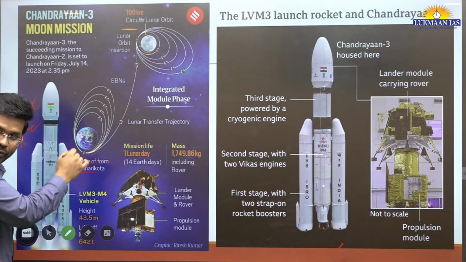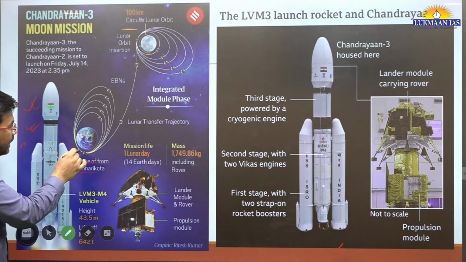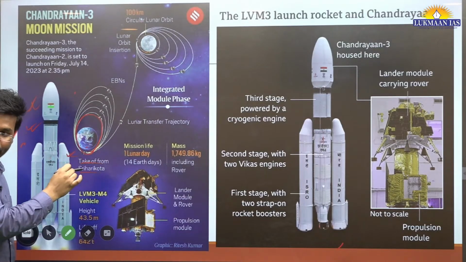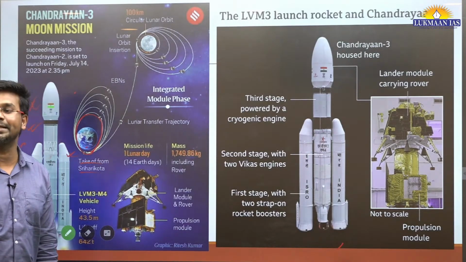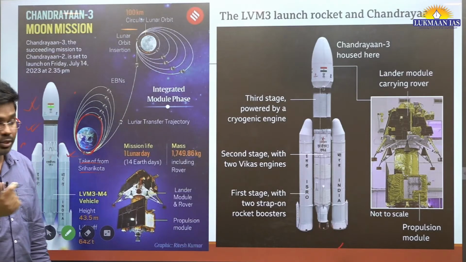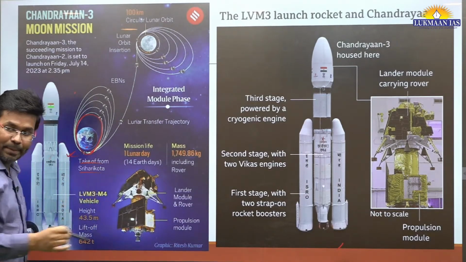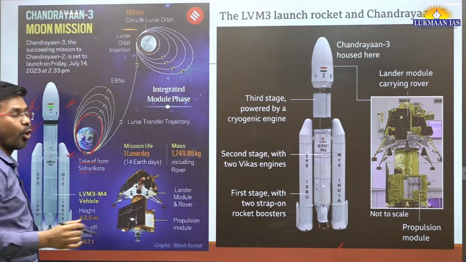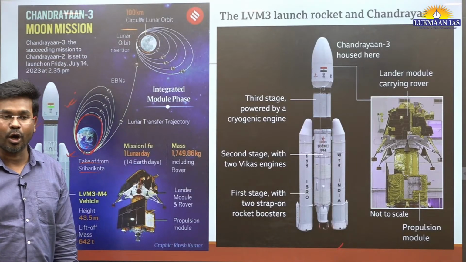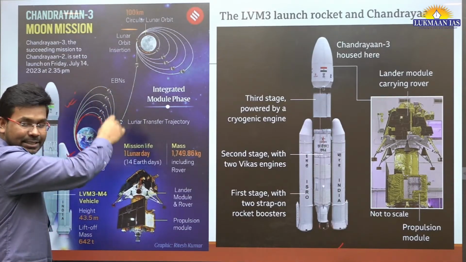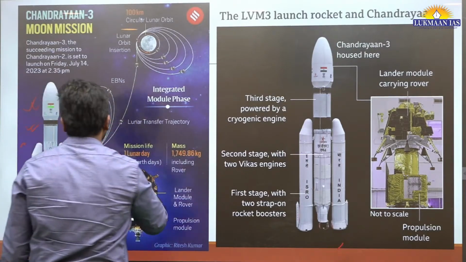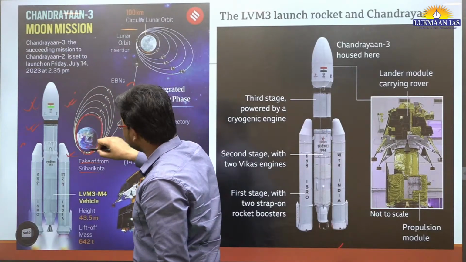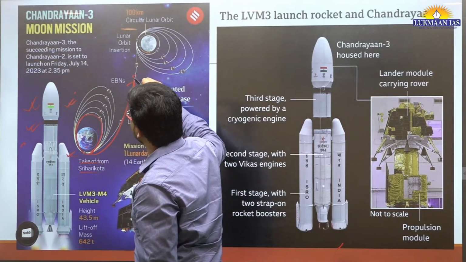And initially, when we launched this particular module, after launching, it started revolving around the Earth in a certain orbit. Then we made some changes in its trajectory, which is known as maneuvering. We maneuvered the path of the mission 5 times. This is known as orbit raising maneuver. We raised its orbit 5 times, and after that we sent it to the moon. Initially we raised the orbit, and after achieving a certain orbit, we made it go to the moon.